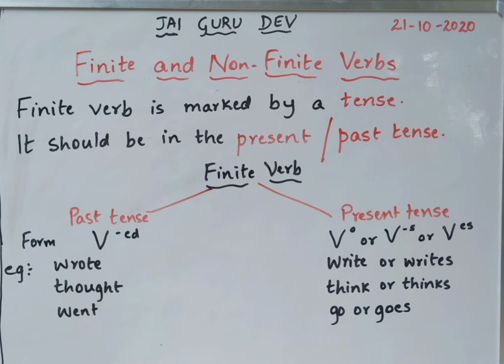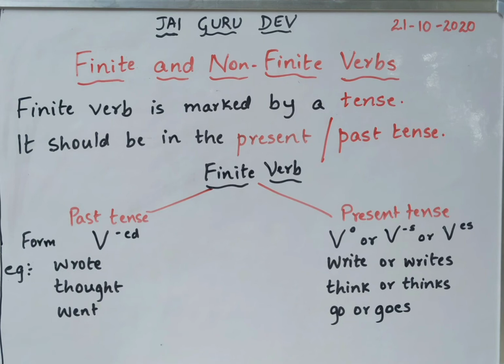In the present tense, there are three forms, that is V0, Vs, or Ves. V0 here refers to the original form of the verb. In the second form, Vs, only s is added to the given verb. Es refers to es is added to the given verb. For example, write or writes, think or thinks, go or goes.